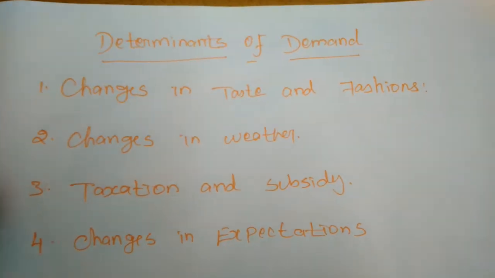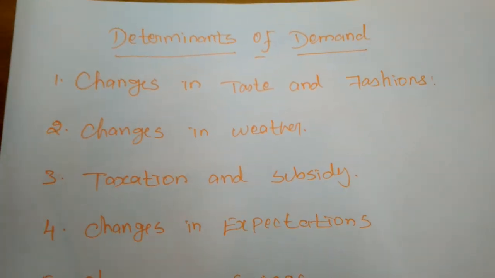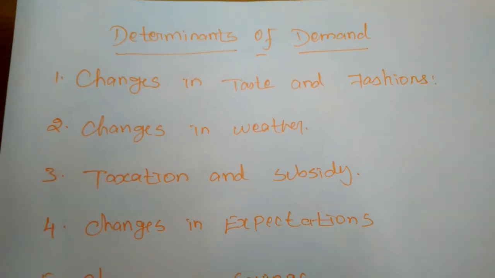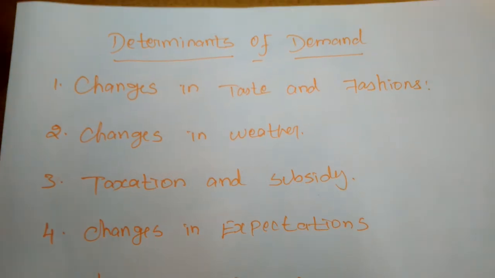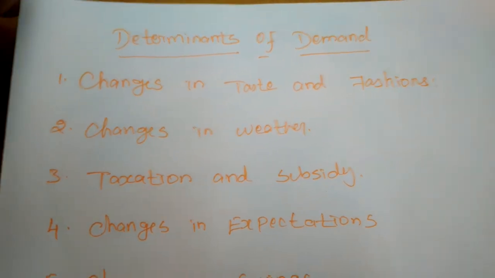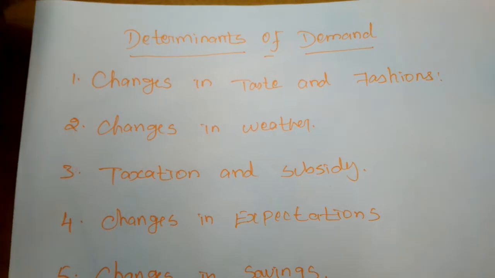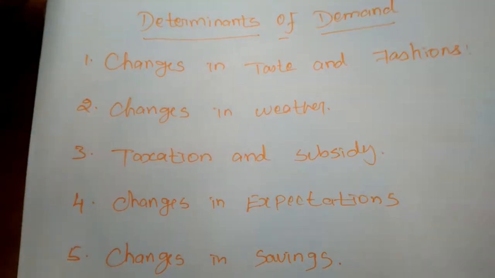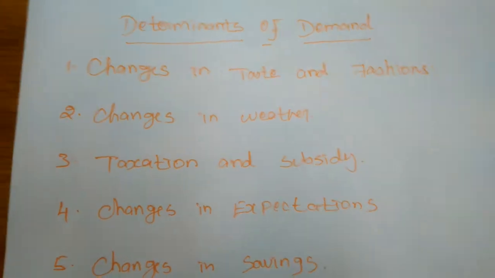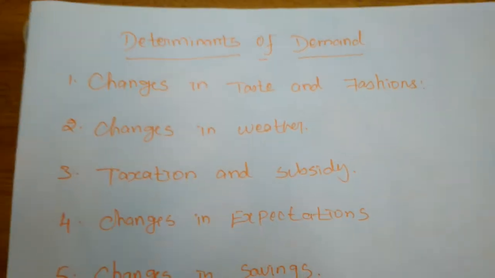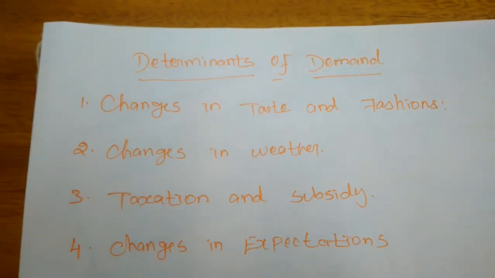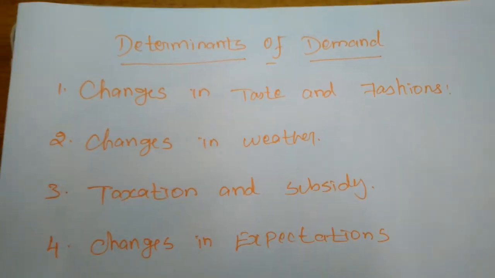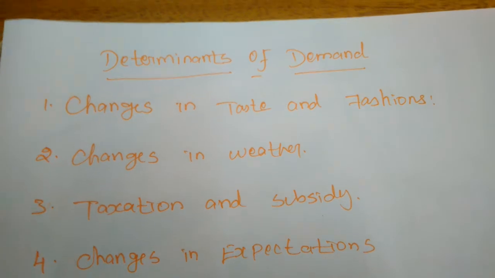Last day we have studied the law of demand, and in this law of demand, how the demand is determined. So many determinants are there for determining the demand. The first one of the determinants is changes in taste and fashion. On the basis of the taste and fashions of the consumers, the demand will also change.